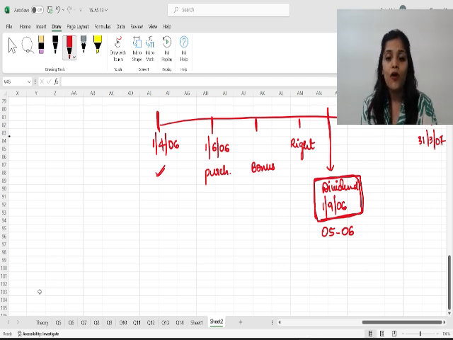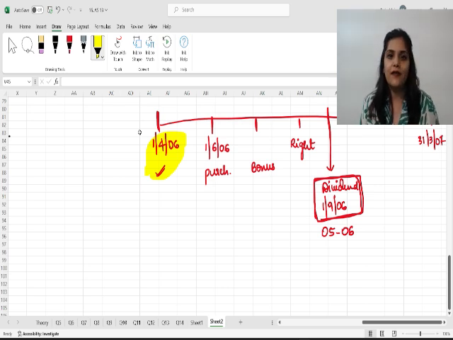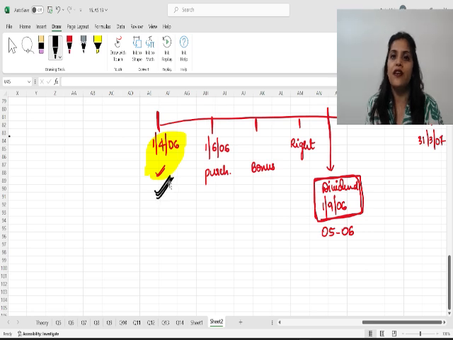Correct? Now, in the last year, these shares that I had at the beginning of the year were obviously existing, and I was the owner of this dividend. I was the one who was holding these shares. So, since I was the owner of these shares throughout the last year, I am eligible to receive dividend here. This is my dividend. I have earned it.